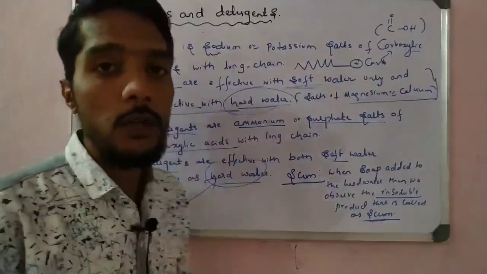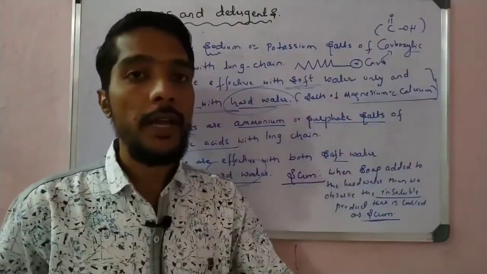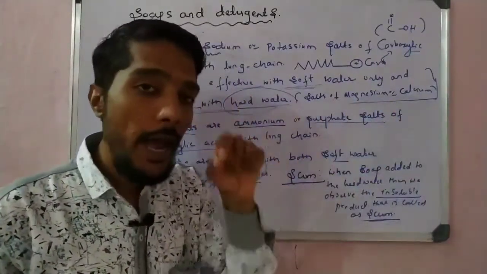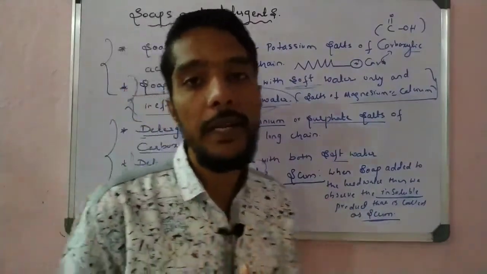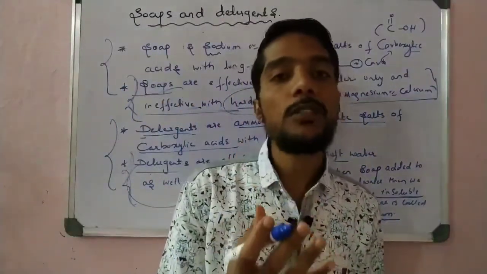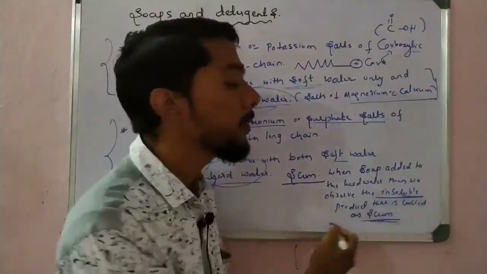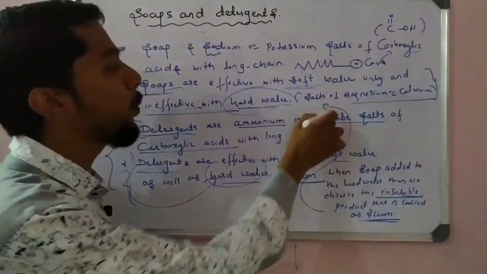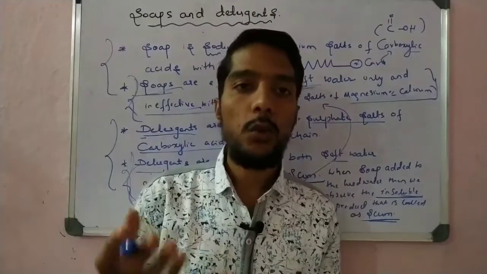What is scum? Scum is what you observe when soap is added to hard water, which contains calcium and magnesium salts: an insoluble substance at the bottom of the container. That is very important, you have to remember it. In the examination they may ask what scum is.